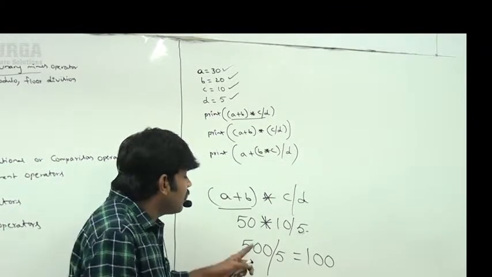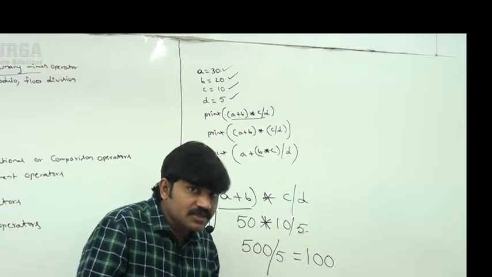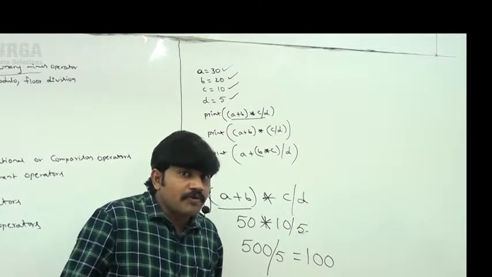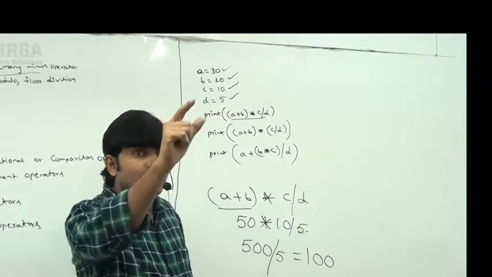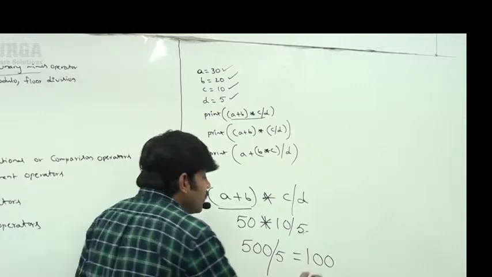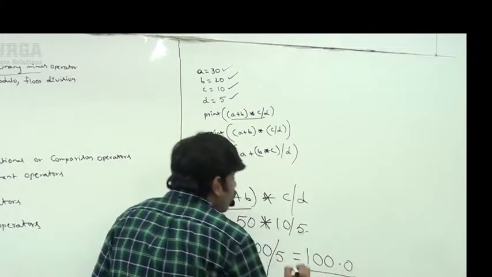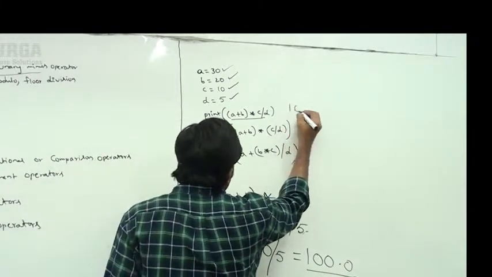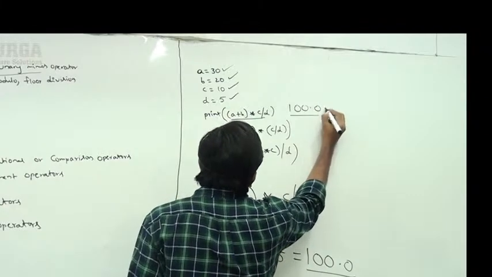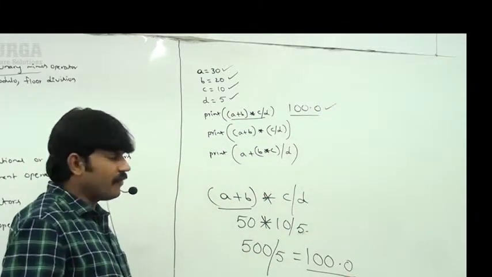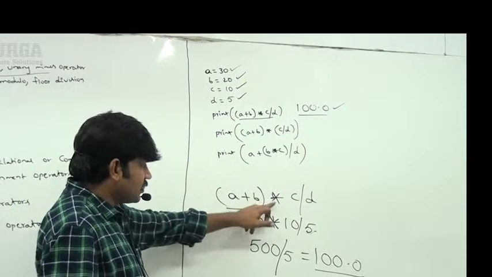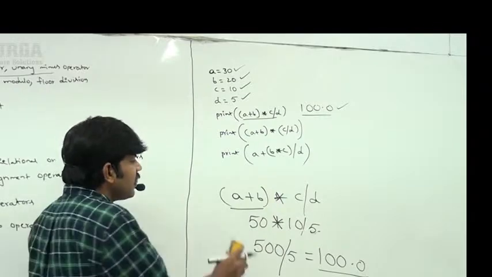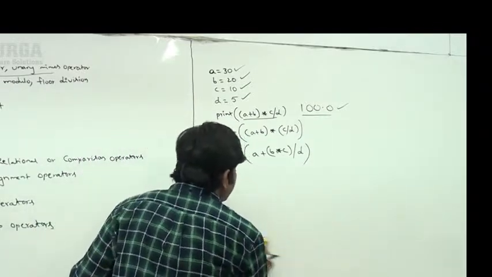Observe carefully. Sir, 500 by 5 means, the division operator in Python always provides a floating point value, not an integral value. That's why the answer we get is 100.0, sir. Just have a look once. So the first one we get is 100.0. First A plus B, then the star operator, and then the division operator work based on precedence. Now let me go for the second case.